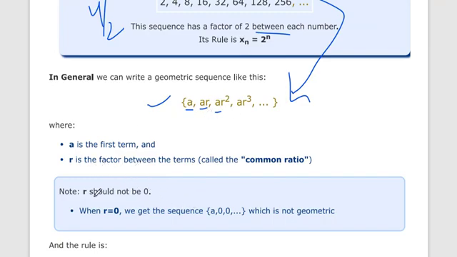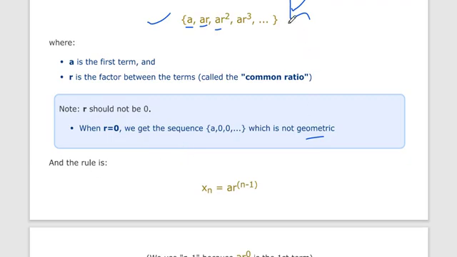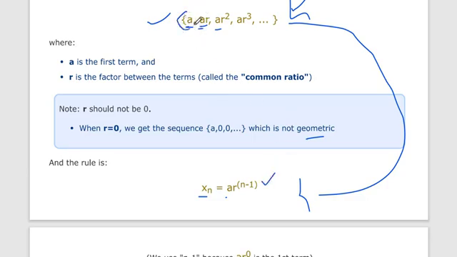Here r should not be 0, because if r is equal to 0, our sequence will become a, 0, 0, which is not a geometric sequence. And if we want the formula of this sequence, we can write xn is equal to a times r raised to the power n minus 1, because the first term is a with no r.